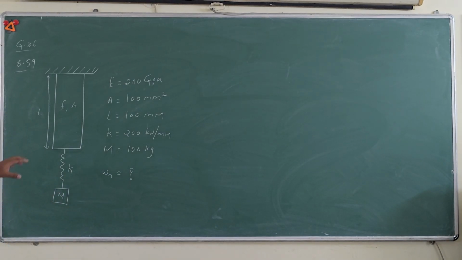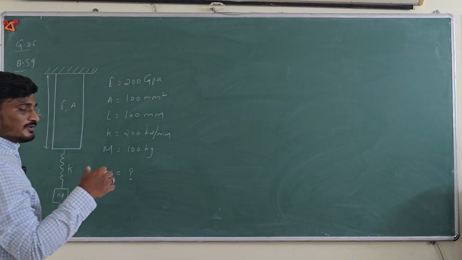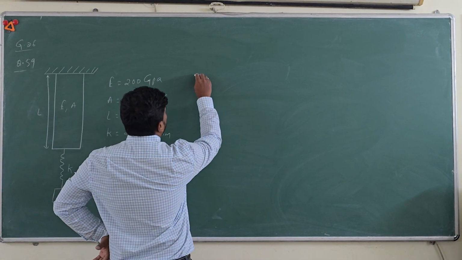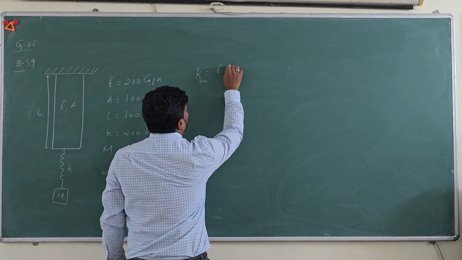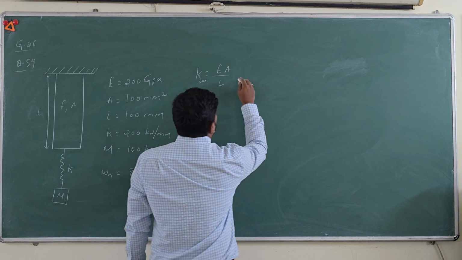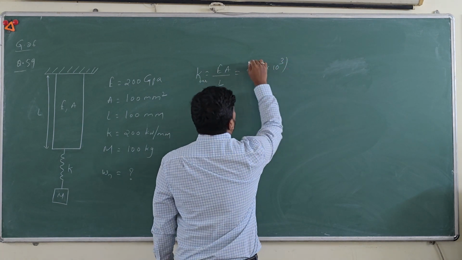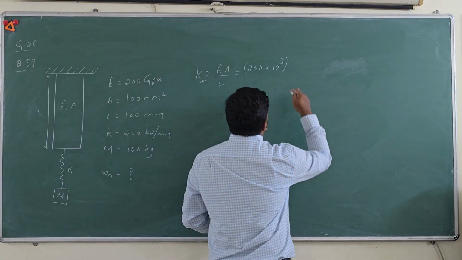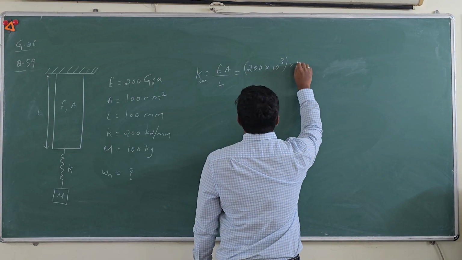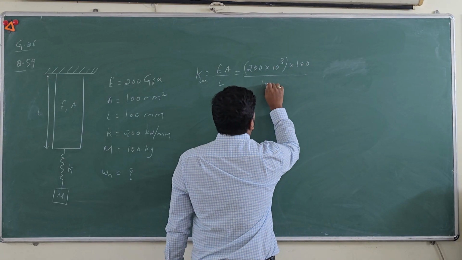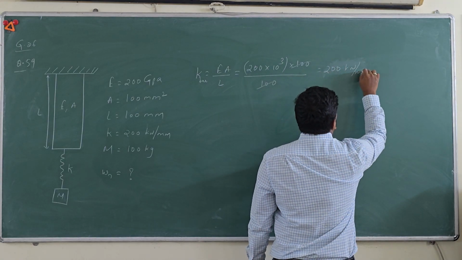So first thing is, we should know how to convert this bar into a spring. For that we know that stiffness of the bar is equal to EA by L. So that is equal to 200 into 10 to the power 3. Try to write the Young's modulus in millimeters square, into area of this is 100 divided by 100. Cancel these two. We'll get it as 200 kilonewton per millimeter.